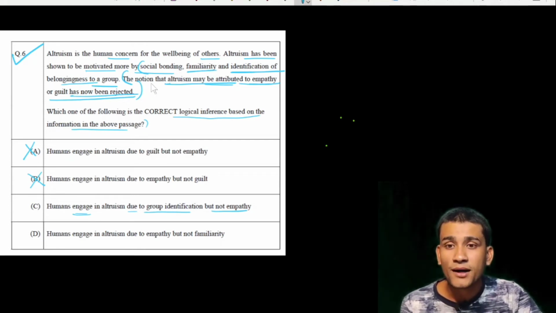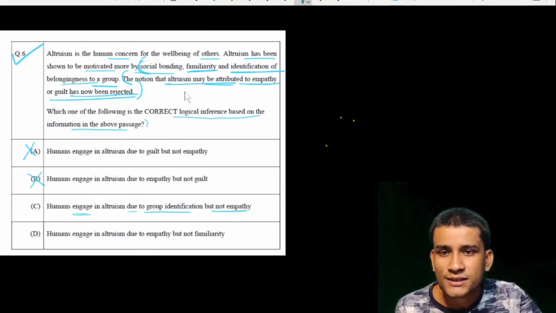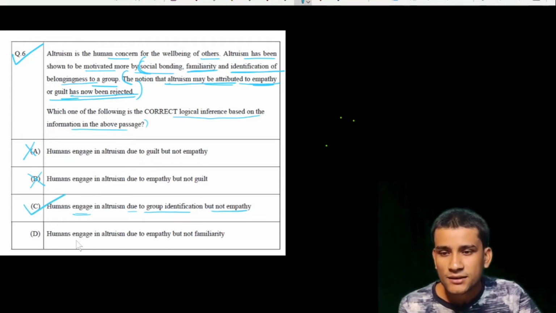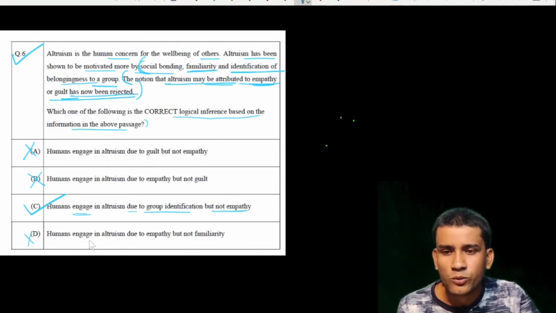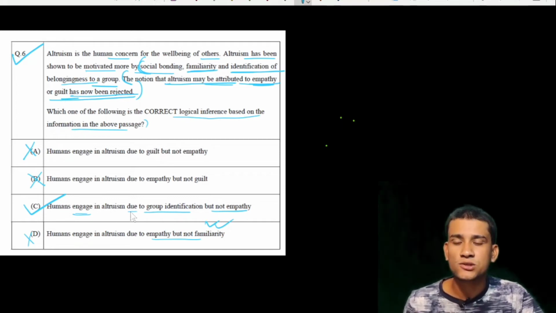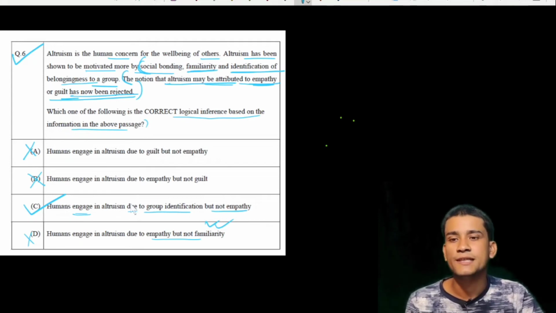In these three cases humans engage, but these two cases which are rejected are empathy and guilt. That means this is the true option. And then the last option is also incorrect: humans engage in altruism due to empathy but not familiarity. But in the familiarity case humans do engage, and empathy and guilt are both rejected. So the answer here will be option C.